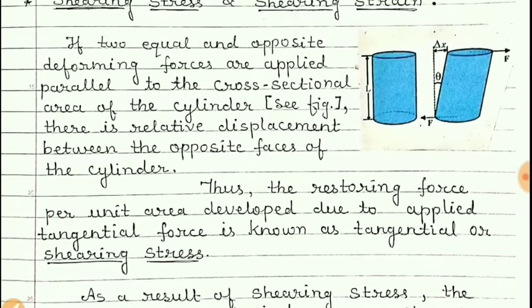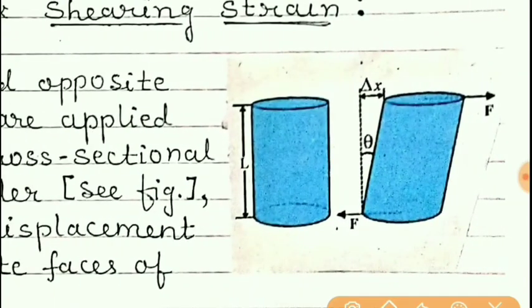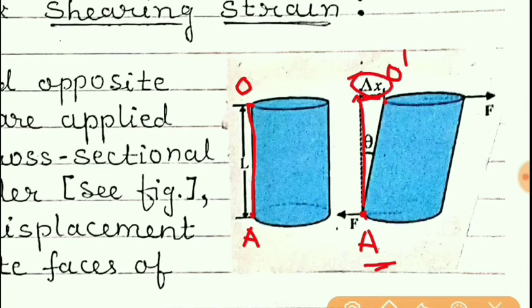Once again, look here in this figure, that earlier between this point and this point, let me call this point as A and this point as O. It is a straight line, but after the forces were applied, we can consider this point A is here only, but this point O displaced with respect to A. So with vertical line, this displacement is delta x.